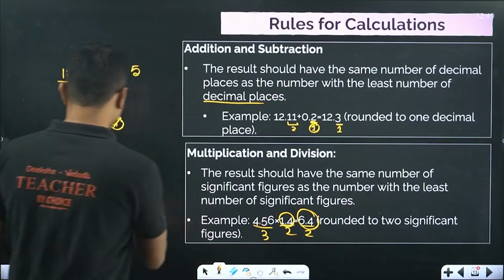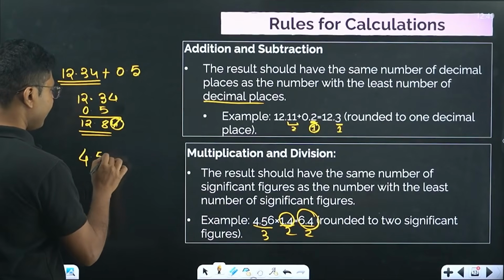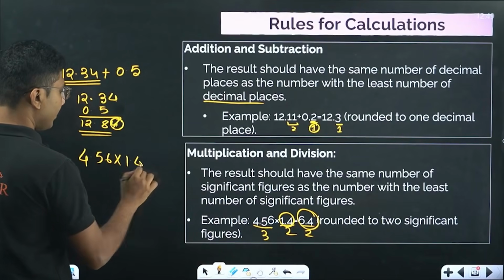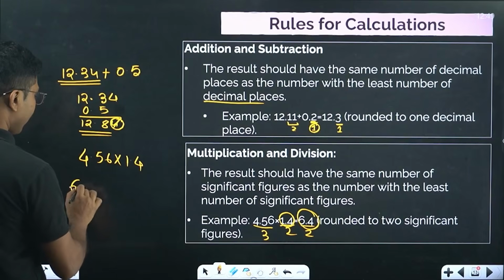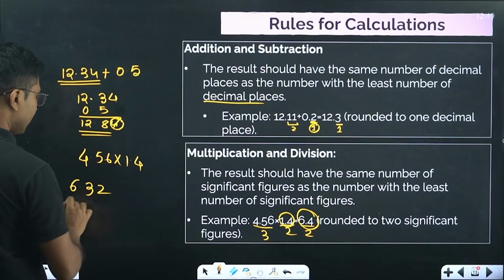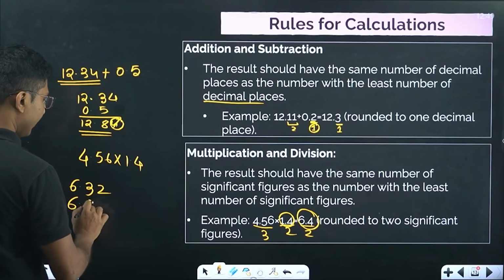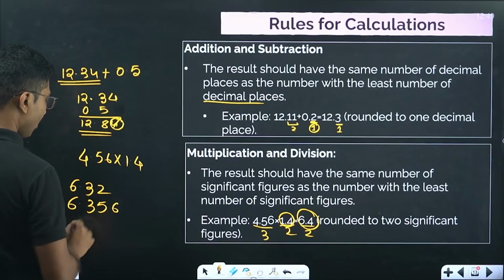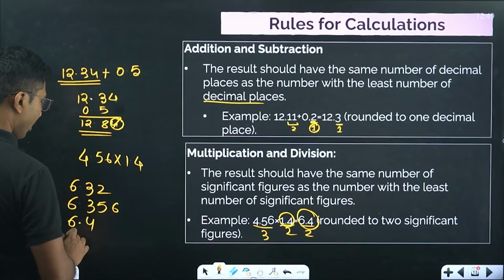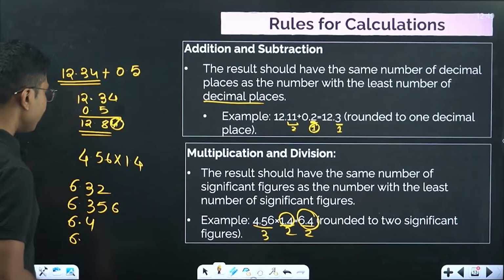Suppose they give 4.56 times 1.4, and the options are 6.32, 6.356, 6.4, or 6. Which one is correct?